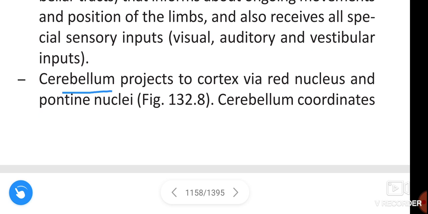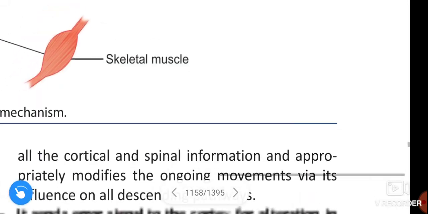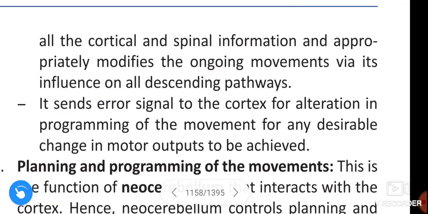Next, cerebellum projects to cortex via red nucleus and pontine nuclei. And cerebellum coordinates all the cortical and spinal information and appropriately modifies the ongoing movements via its influence on all descending pathways.